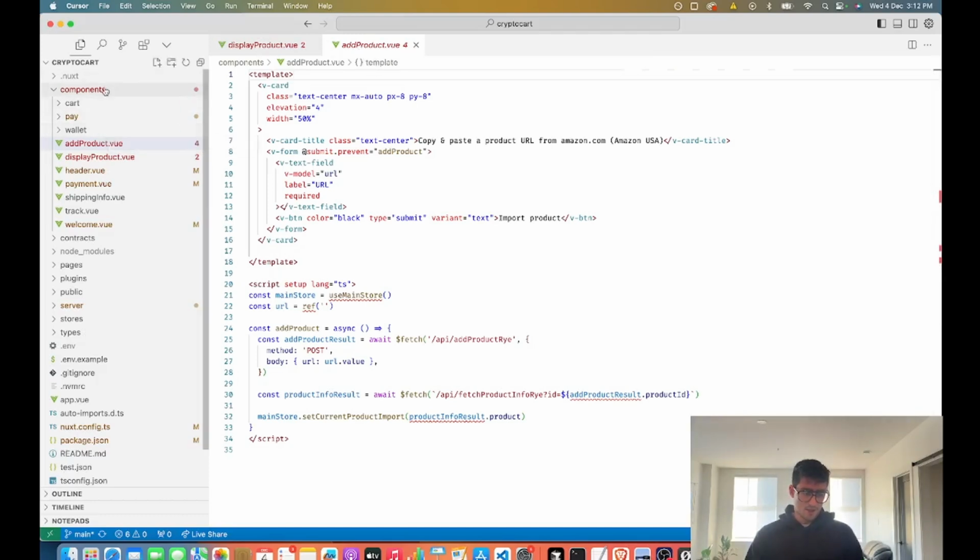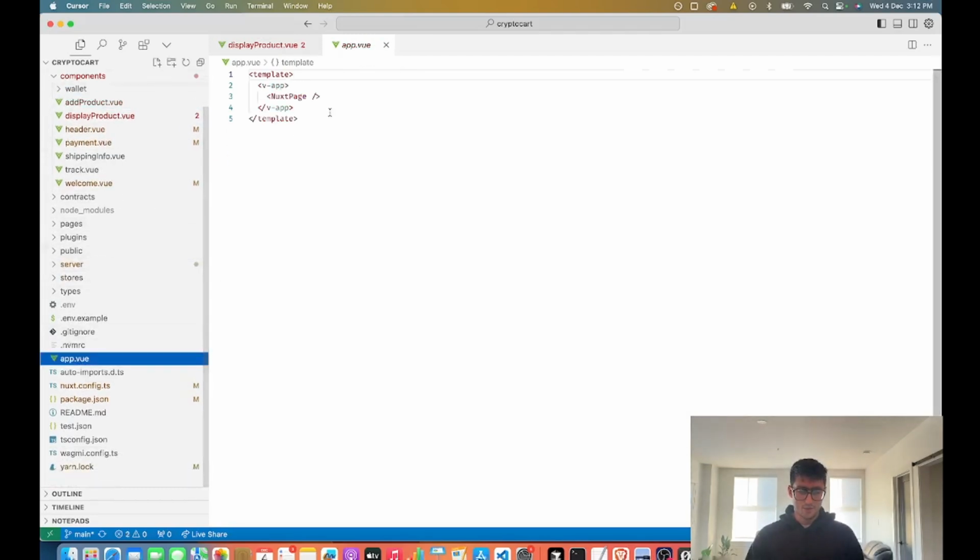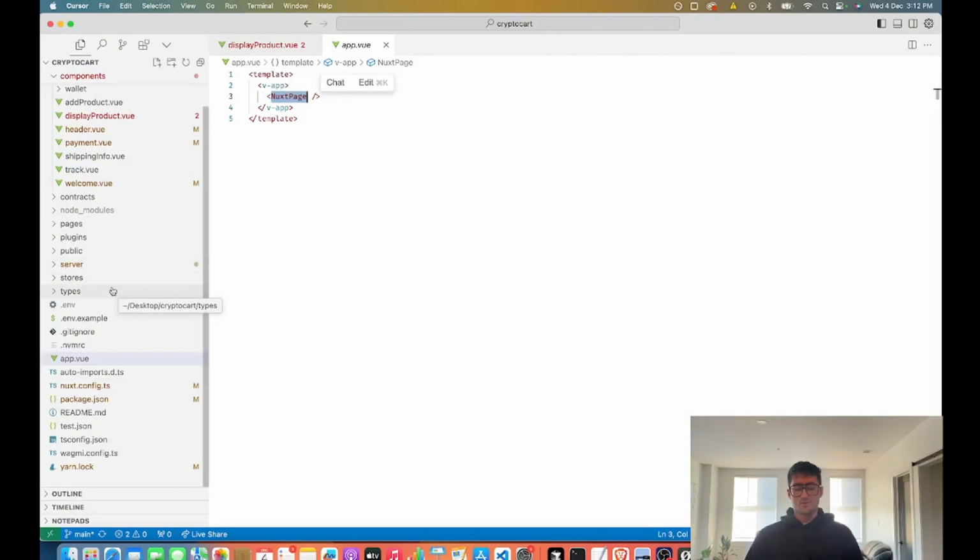Essentially, I have this components directory and all these other directories. I'll start out by walking through the main entry point. This is where it all starts in the app.vue. There's nothing special going on here. We're using the V app from Nuxt, and then we're just adding in a Nuxt page. So it's a single page application. There aren't any other pages. It's just one page, very basic, no routing, super simple.